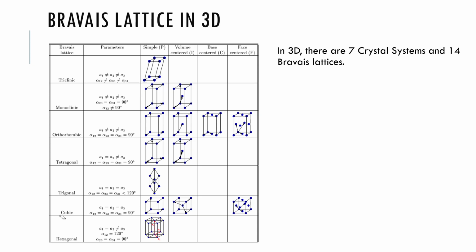These are cubic, trigonal, tetragonal, orthorhombic, monoclinic, triclinic, hexagonal. And these are the different kinds of structures. I think you might have come across these. If not, these are the different structures that we can construct in 3D space.